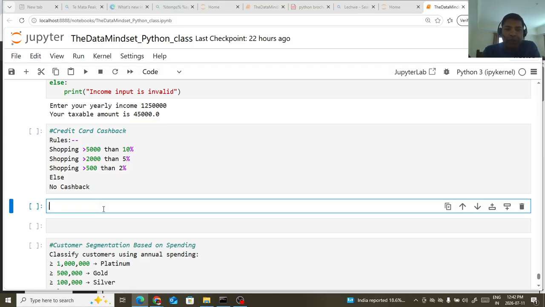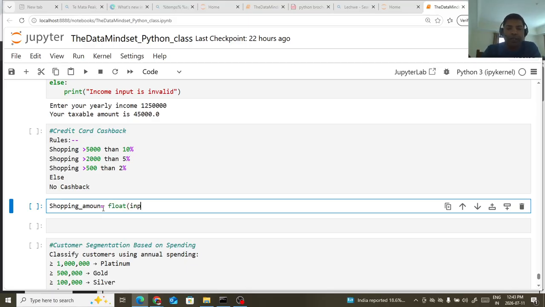So first I'm going to create one variable, let's say shopping amount, and I will take it as a float value.